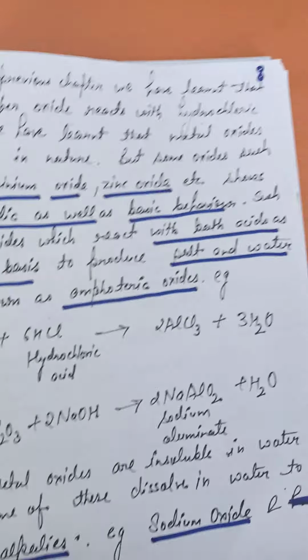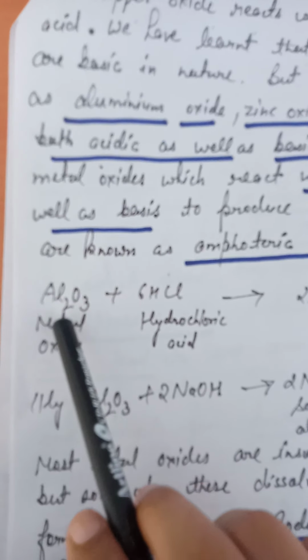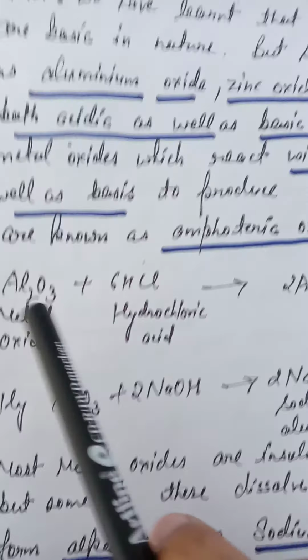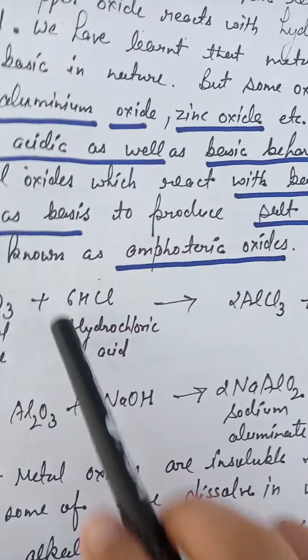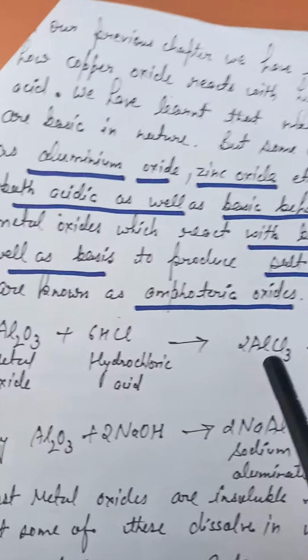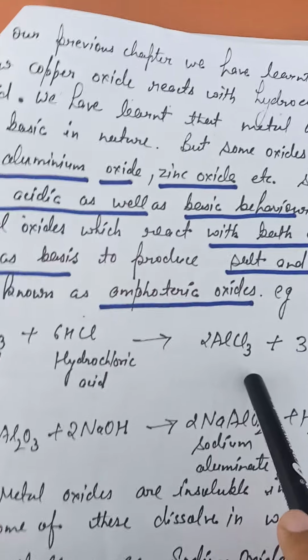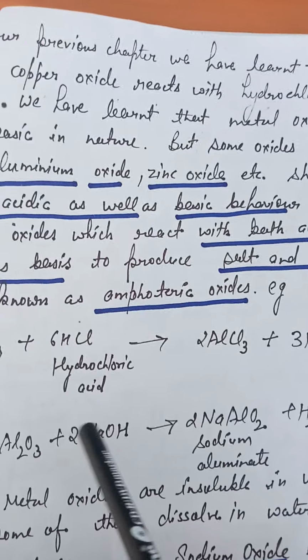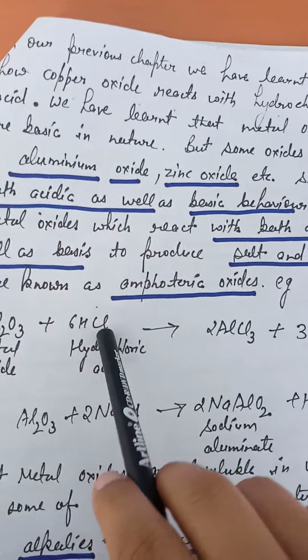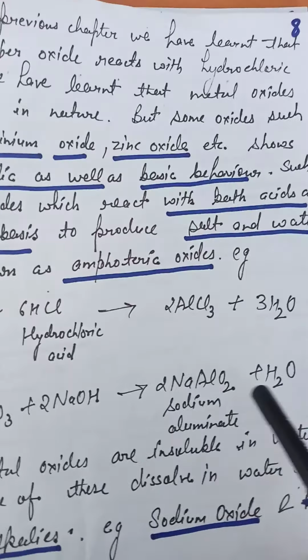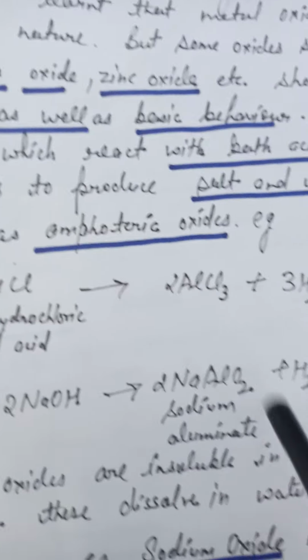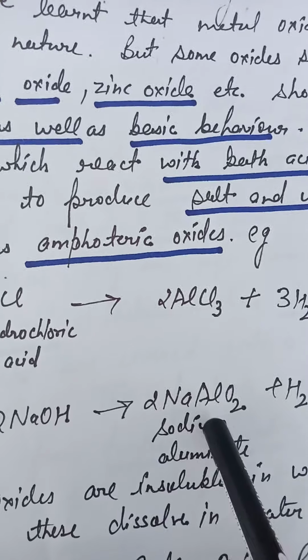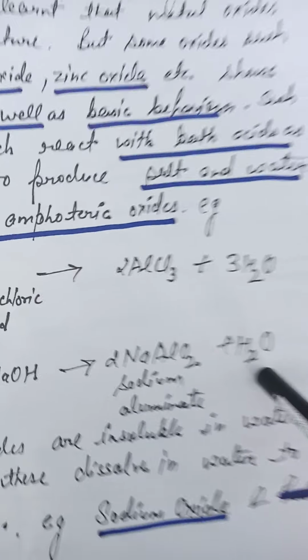For example, when aluminium reacts with oxygen it forms aluminium oxide, Al2O3, a metal oxide. It reacts with hydrochloric acid, HCl, to form aluminium chloride, AlCl3, which is a salt, with the evolution of water. Similarly, Al2O3 reacts with a base, sodium hydroxide, to form sodium aluminate, 2NaAlO2, with the evolution of water.